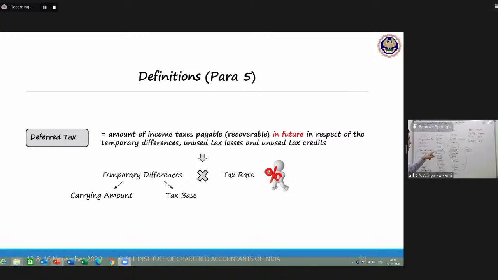This difference of 0 and 30,000 has arisen only on account of one thing, and that is on account of difference in the depreciations. Depreciation in the first case under accounts was equally allowed based on the useful life.